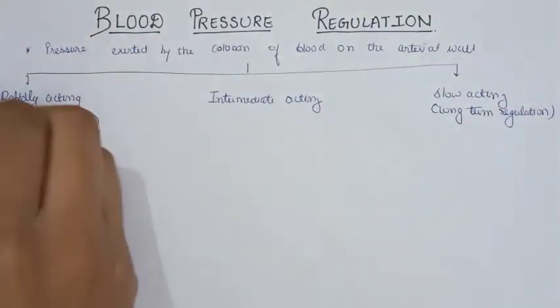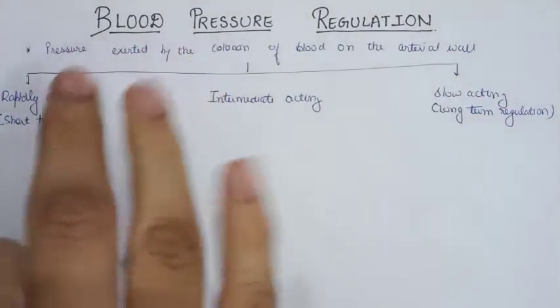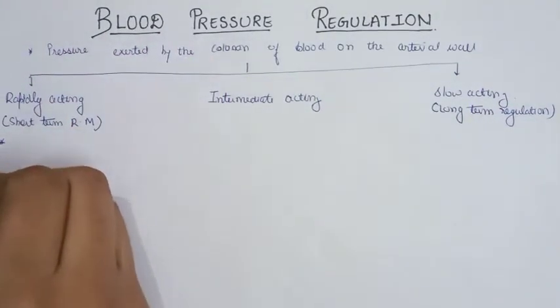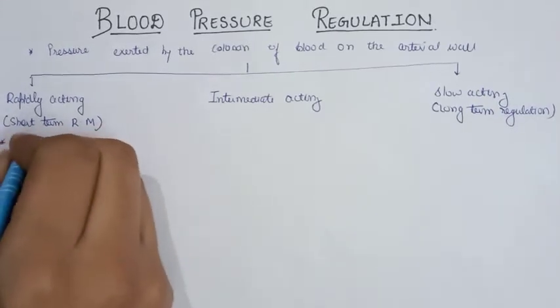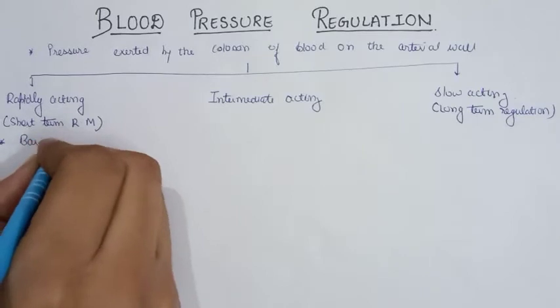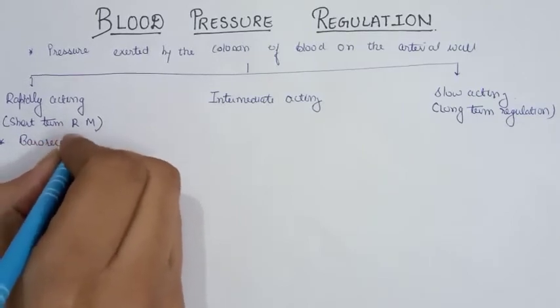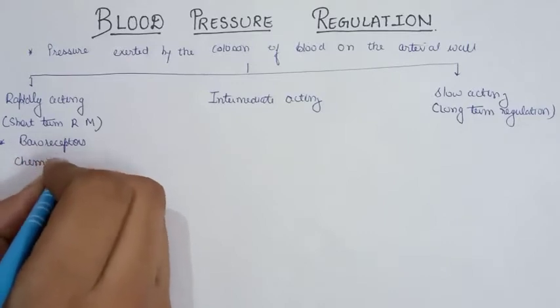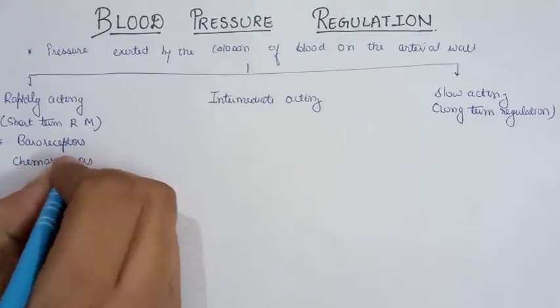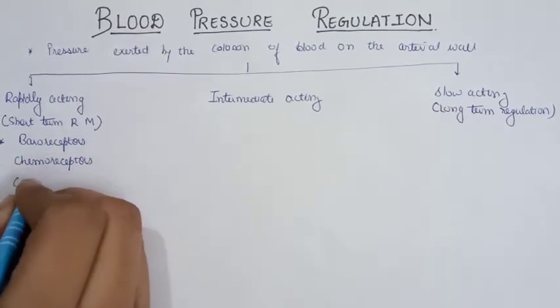The rapidly acting mechanism involves three types of structures. They are the baroreceptors, second the chemoreceptors, and third the CNS ischemic response.